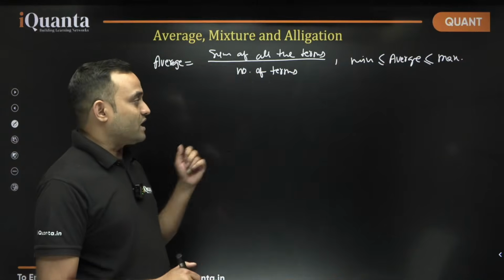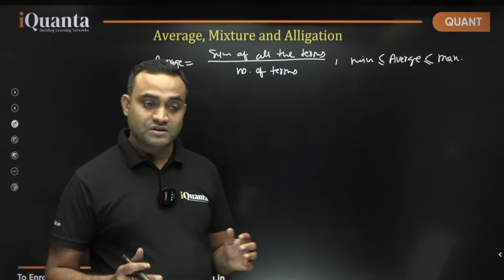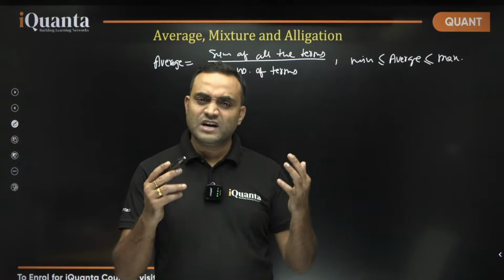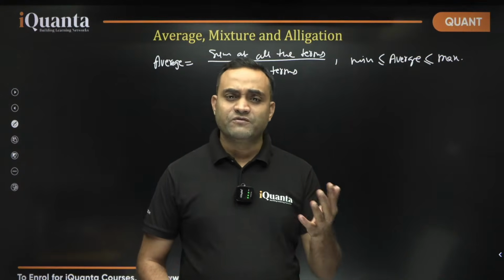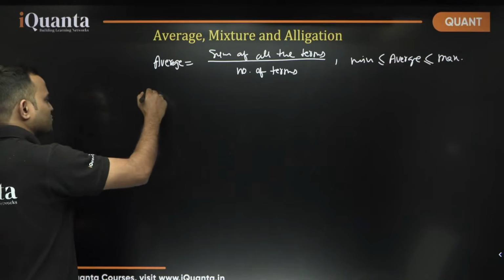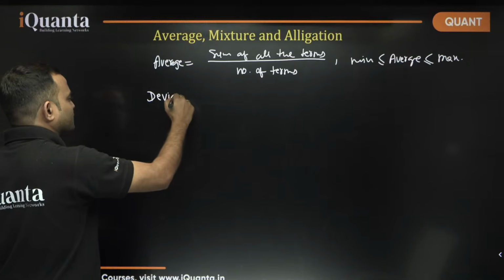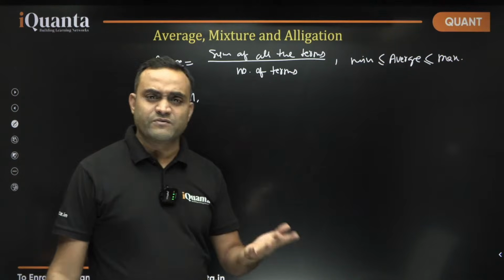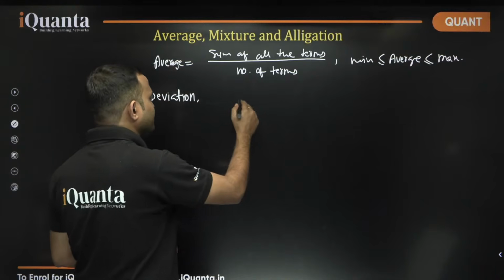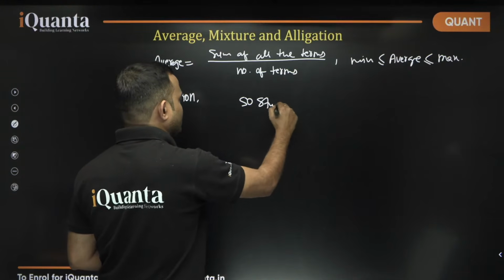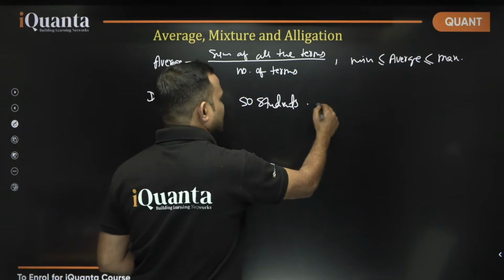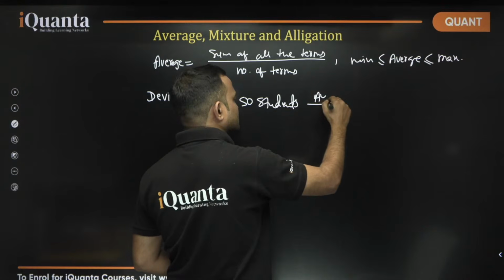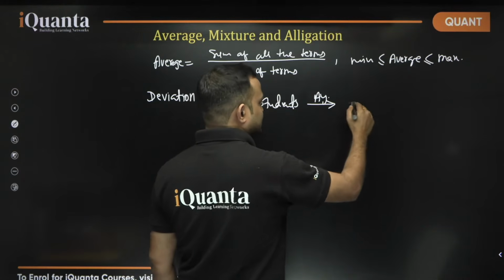And apart from that, in case of average, there is a really good concept, which is known by deviation, right? You must have practiced lots of questions based on deviation, correct? What is this deviation? Let's say there are 50 students in a class, and their average weight is, let's say, 60 kg.